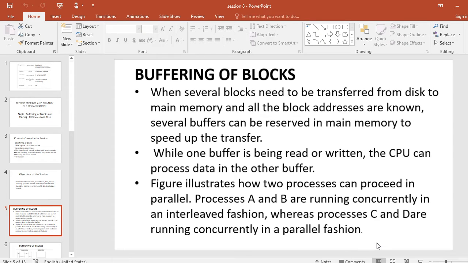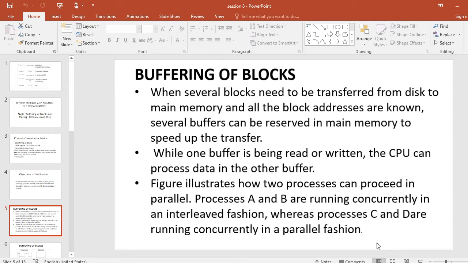The figure illustrates how two processes can run in parallel. Processes A and B are running concurrently in an interleaved fashion, whereas processes C and D are running concurrently in a parallel fashion.